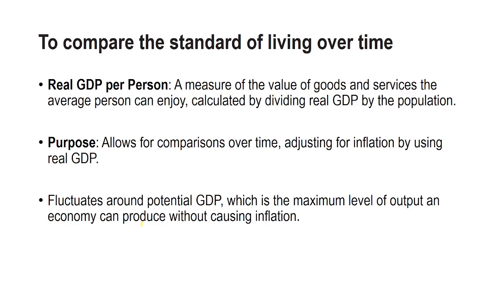To compare the standard of living over time, economists use a key measure called real GDP per person. In fact, real GDP per person is a measure of the value of goods and services that the average person in a country can enjoy. It's calculated by dividing real GDP, which we have already learned is adjusted for inflation, by the population. And this gives us a per person figure and helps us understand how much the average individual has access to in terms of economic output.